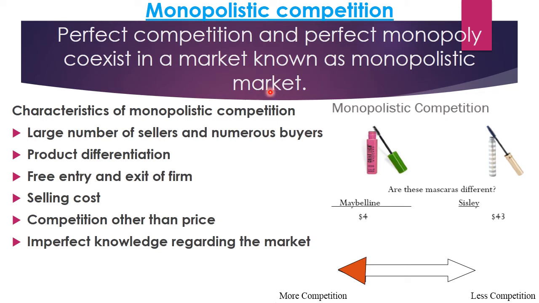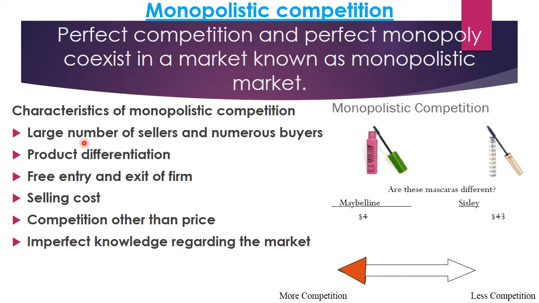Perfect competition and perfect monopoly coexist in a market which is known as monopolistic market. One more definition by Robinson: if each firm establishes monopoly and also competes at the same time, the market is called imperfect competition. Let us see some characteristics of monopolistic competition.